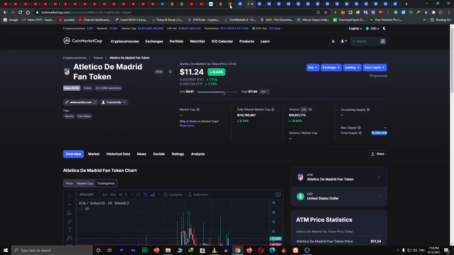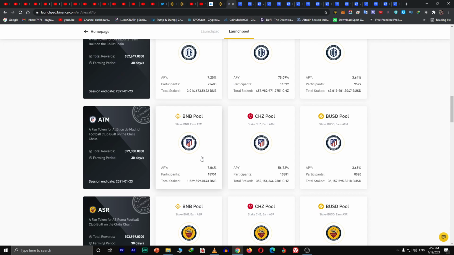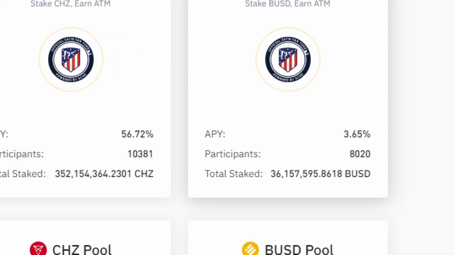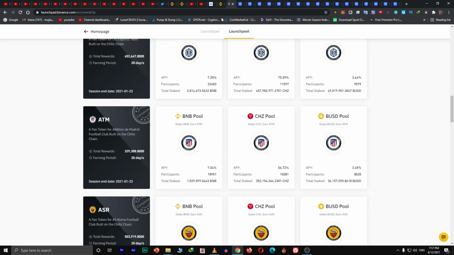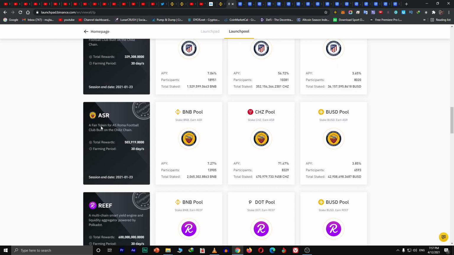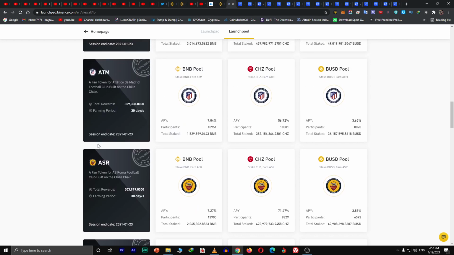And this was the least amount token, the least amount invested or staked in BUSD. Now moving up, next in the list is ASR. ASR is this one, the same kind of token.